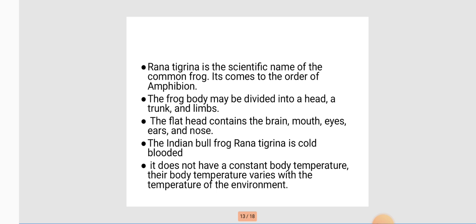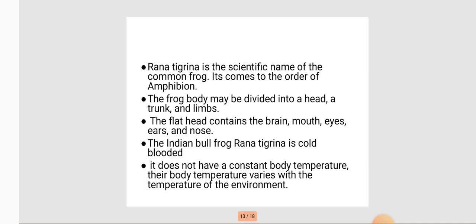It comes under the class of amphibians. The frog's body may be divided into head, trunk, and limbs. The head, the trunk is the body, and the limbs are the forelimb and hind limb. Forelimbs look like front legs and hind limbs are back legs. The flat head contains the brain, mouth, eyes, ears and nose.